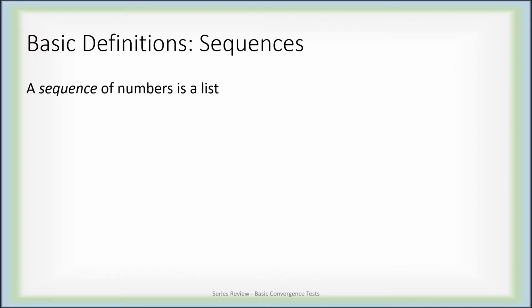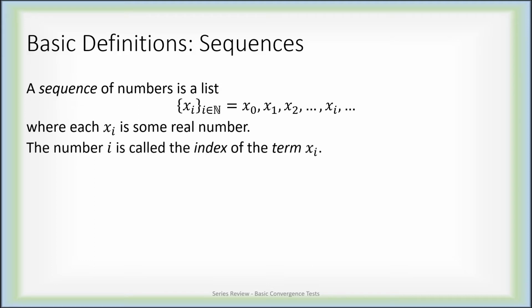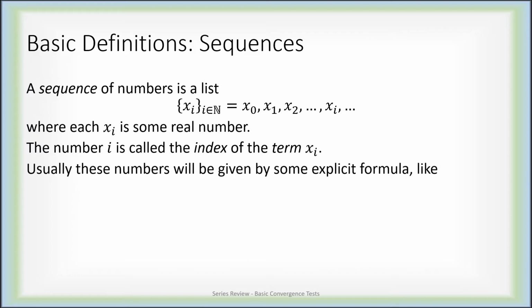Well, what's a sequence? A sequence of numbers is a list x sub 0, also pronounced x naught, x1, x2, etc. Each of them has to be a real number. We're talking about sequences of real numbers here. The number i is called the index of the term x sub i. So if I refer to the index of something, I mean that subscript.